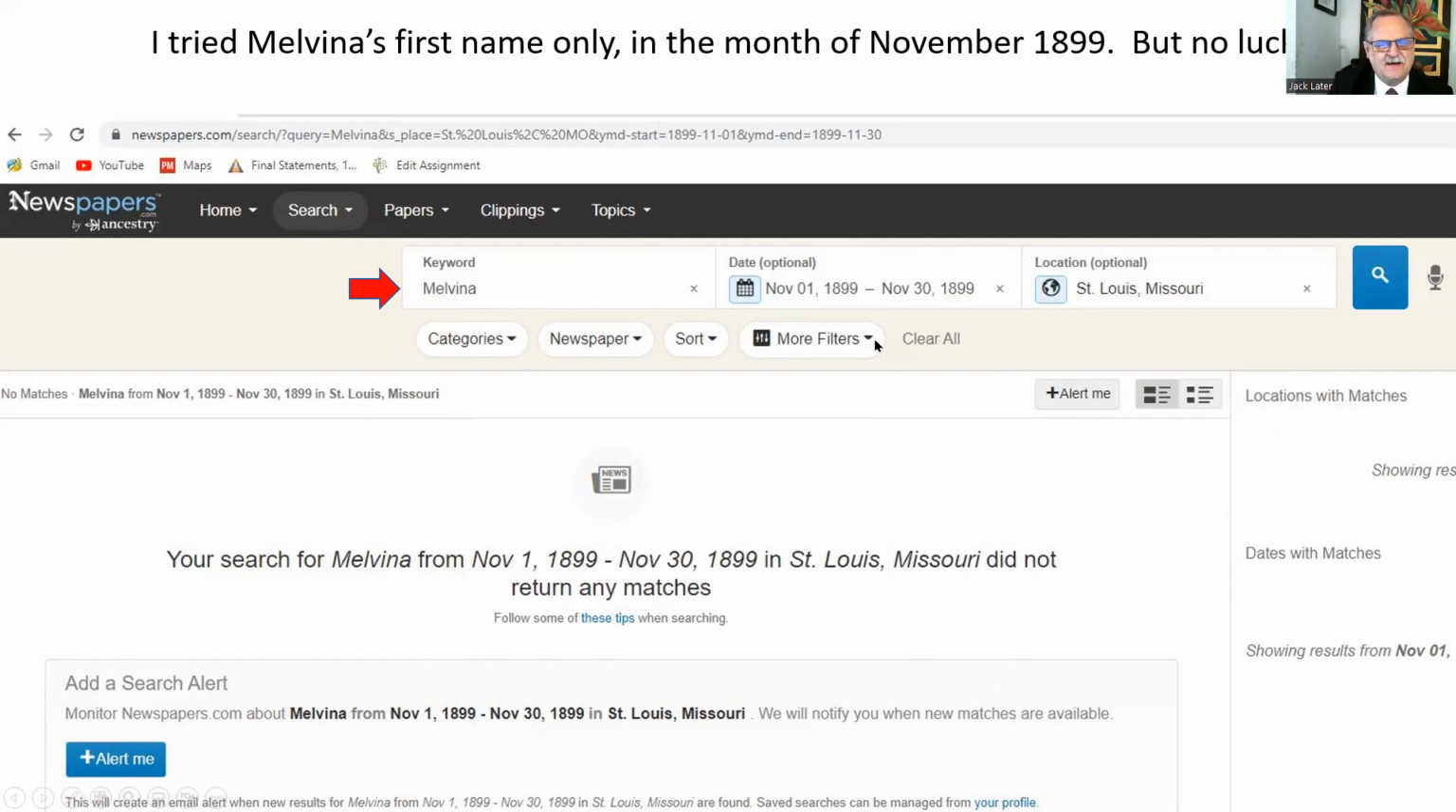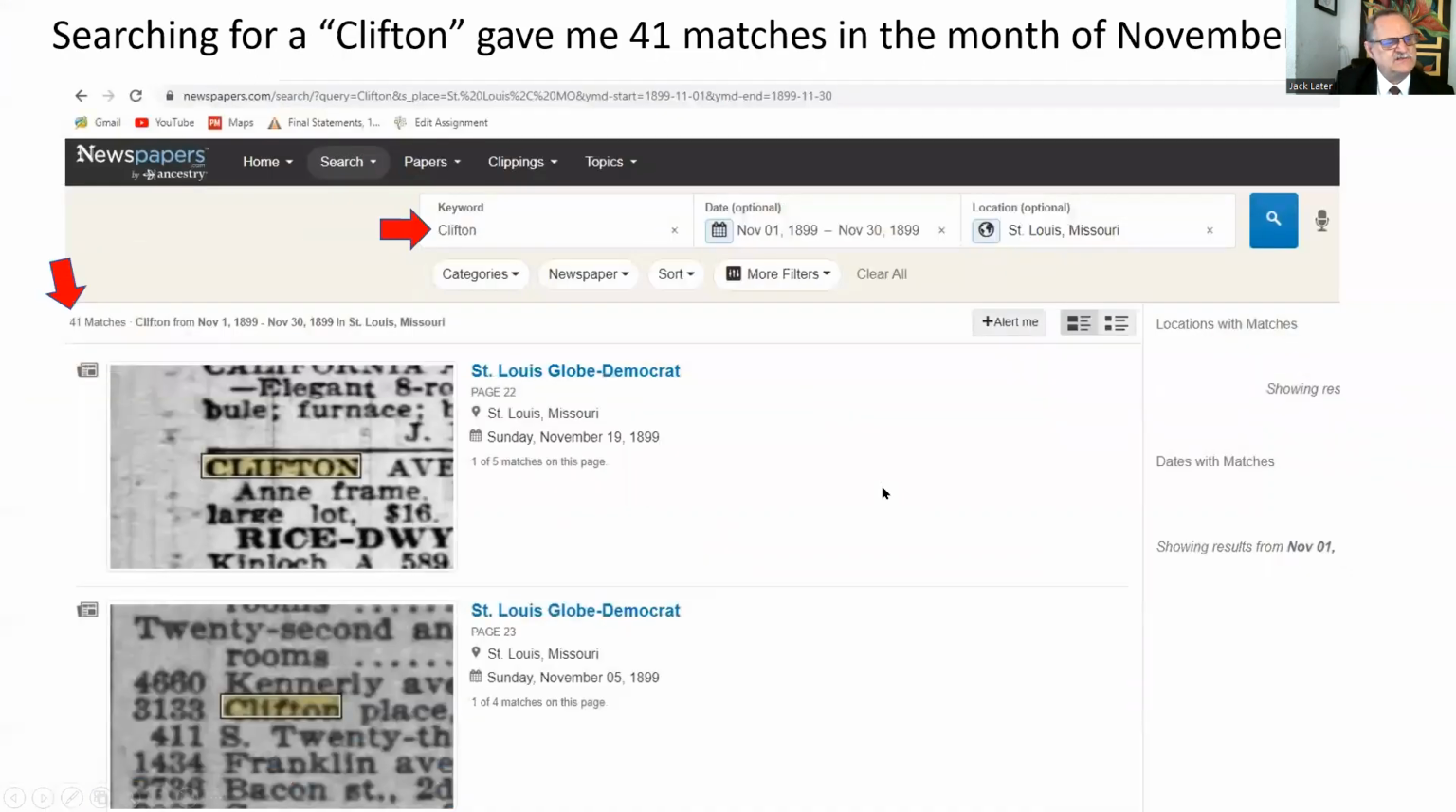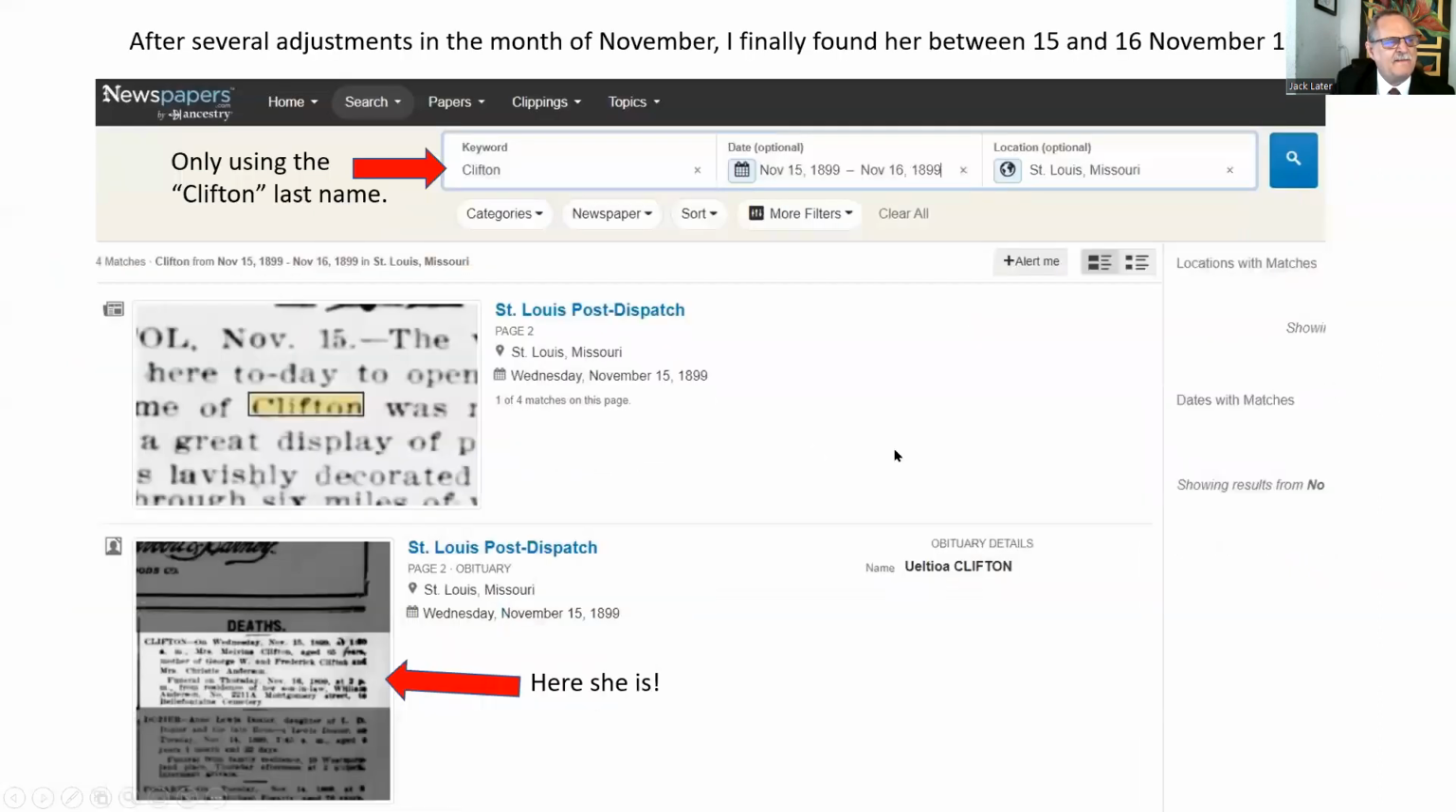Okay, so click on the next page here. What I did is I just typed in Clifton. It's a more general term, I guess. Melvina is kind of unique. I kept the date range of November in here, and I get 41 matches. Well, I happen to know her death date, so I can narrow that down if I need to. So let's try that. After several adjustments in the month of November, I finally found between the 15th and the 16th. She died on November 15th, and here she is right over here on the left.